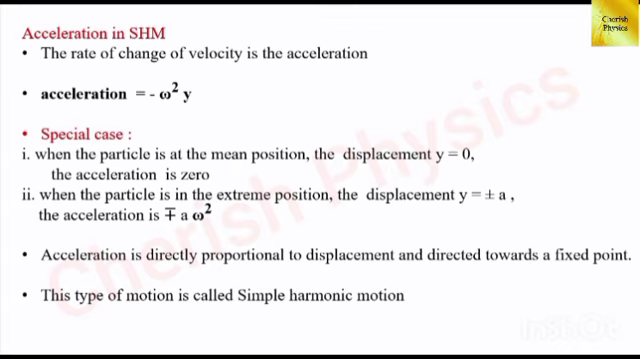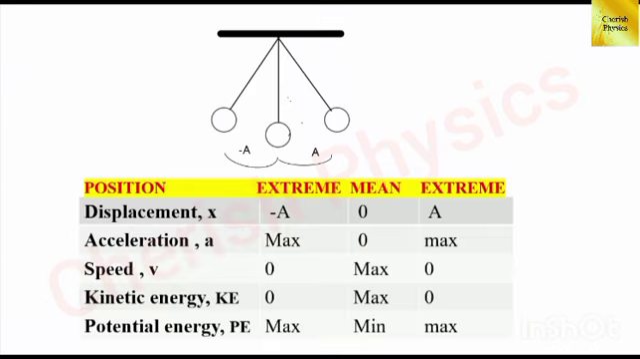And in the extreme position, the displacement is maximum, that is y equal to plus or minus a, and the acceleration is also maximum, that is minus or plus a omega squared, because acceleration is directly proportional to the displacement in the negative direction. This means if the object is displaced to the right side, the acceleration pulls the object to the left side towards the mean position.